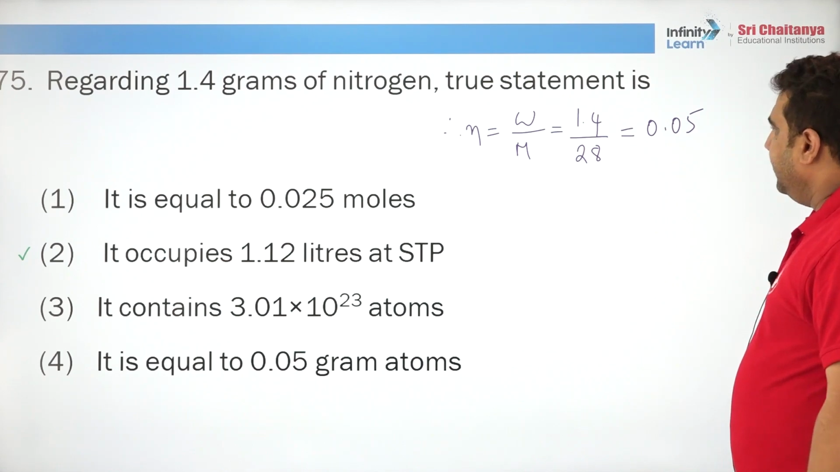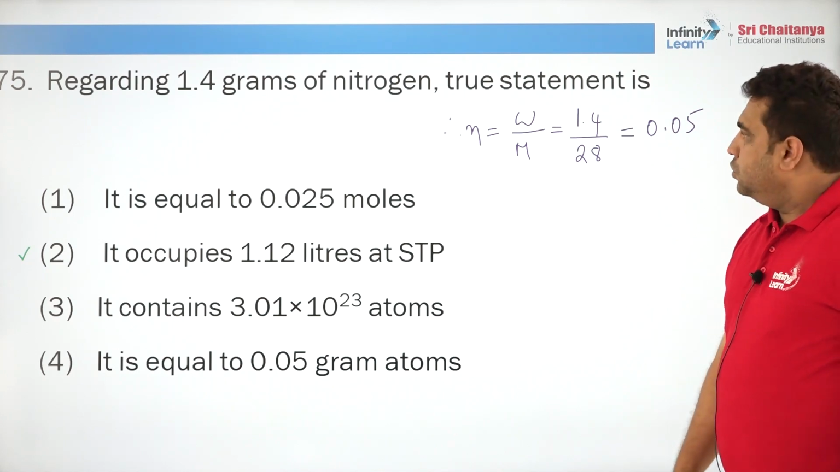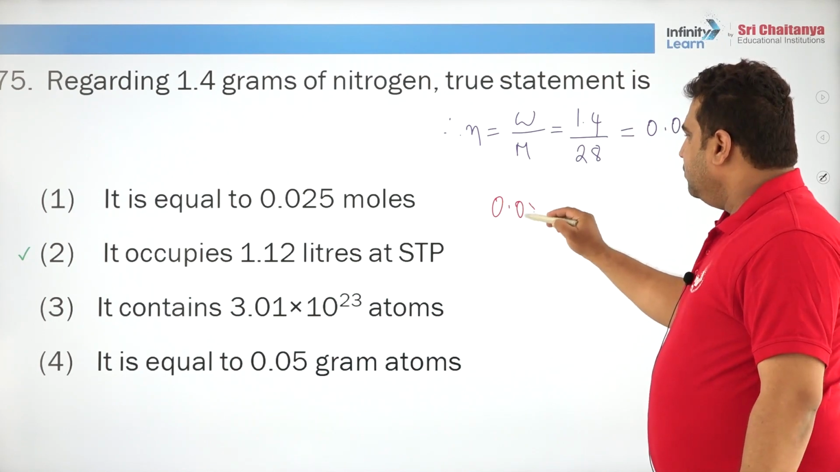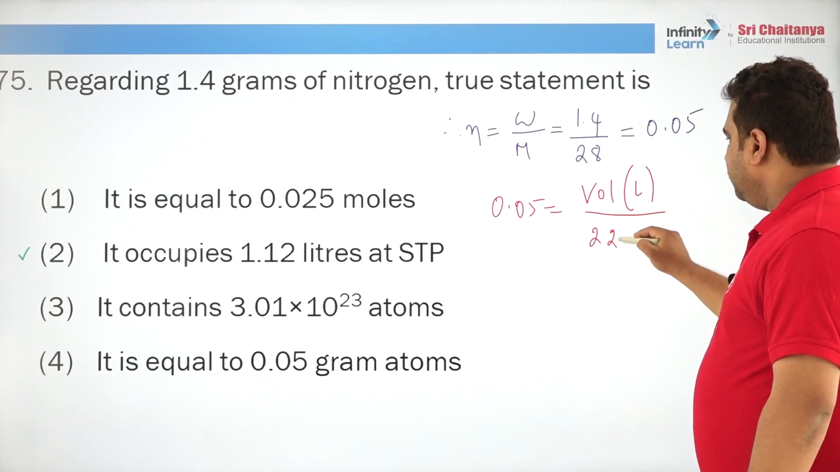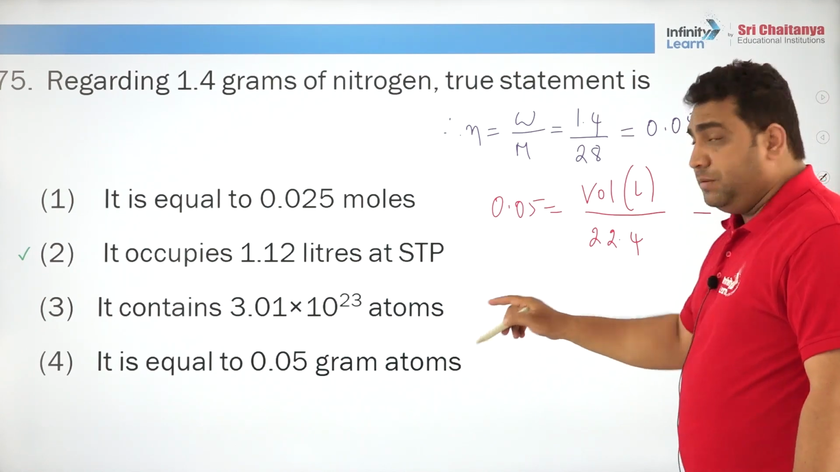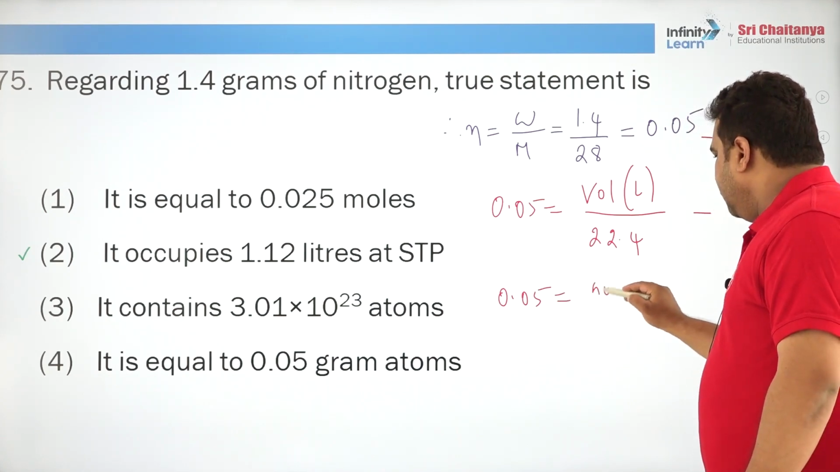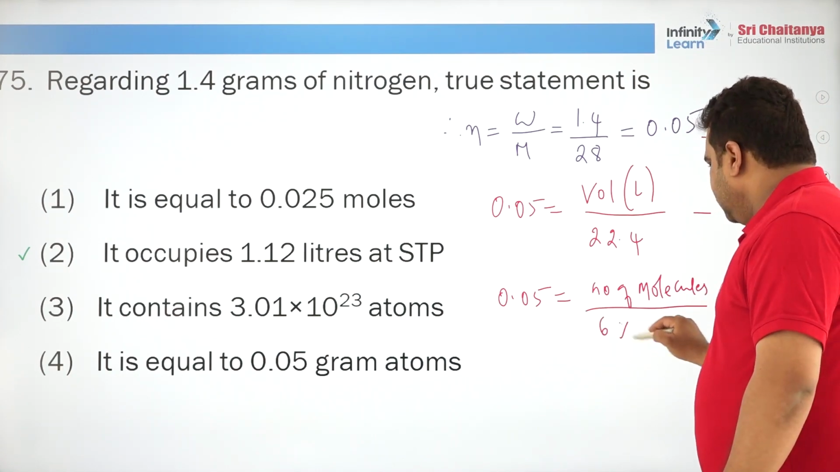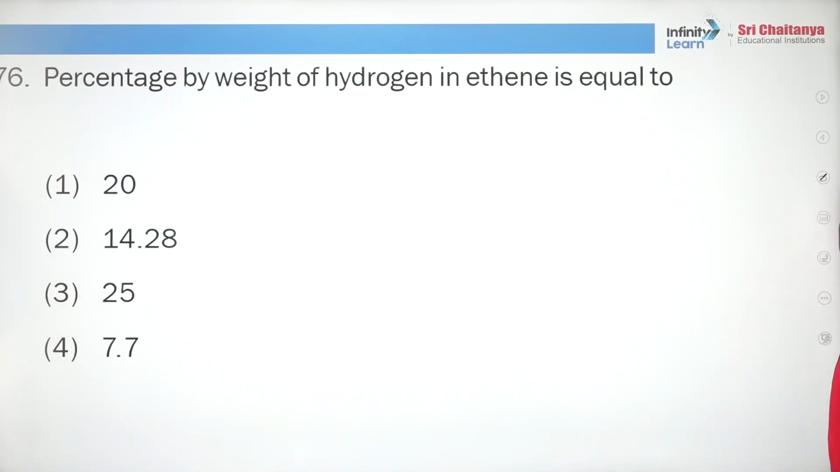Please check it. 1.4 by 28, yeah, 0.05. So 0.05 moles it is. So 0.05 moles is equal to volume in liters by 22.4. You find out. And if you want to find out the number of molecules, then how to find out? 0.05 is equal to number of molecules or number of particles by Avogadro number, correct? So by this you will get your respective result.